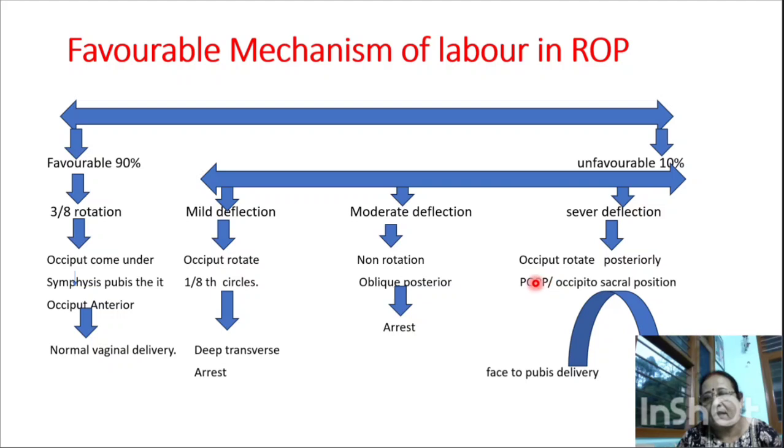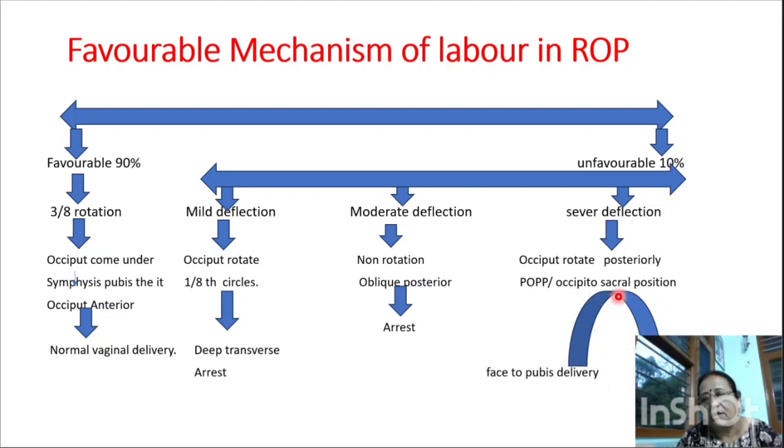In severe deflexion, the occiput rotates posteriorly, going backward instead of coming to the anterior. It will go to the posterior side, and the occiput now stays on the sacrum. It descends in a similar position into the lower pole of the pelvis, and further rotation is impossible and the head will rest there.